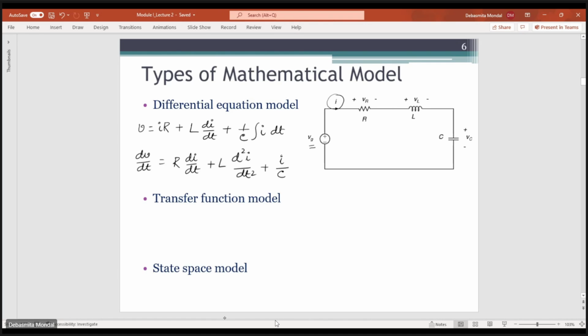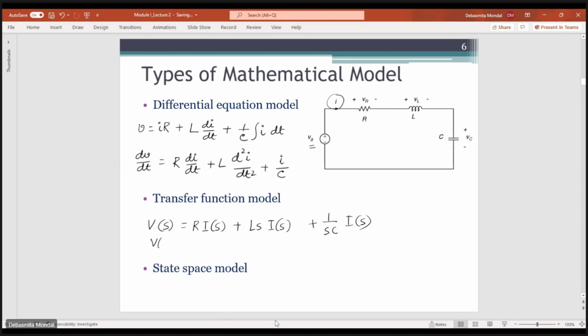Similarly, if you want to see the transfer function model, we just take the Laplace transform of this whole equation. The Laplace transform will be V(s) equals R I(s) plus LS I(s) plus 1/SC I(s).